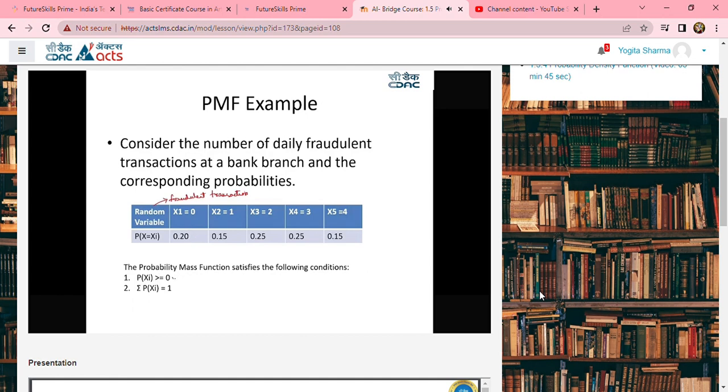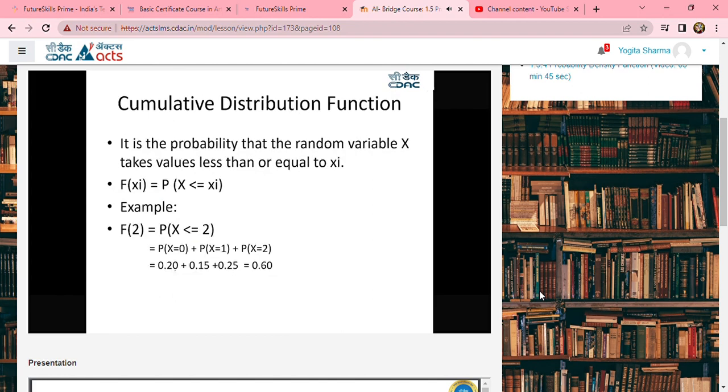And if you just sum up all the probabilities, the sum of all the probabilities should be 1. So this is about the probability mass function. Having an understanding of probability mass function for a discrete variable, now let us go and understand what is the